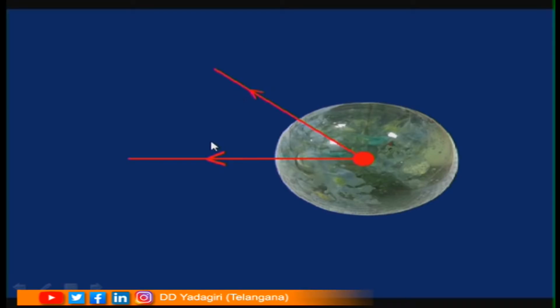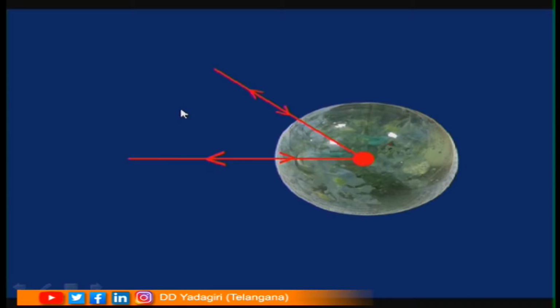If you extend these 2 light rays backwards, they are going to meet at the same point. So, we have extended the light rays. The image is virtual. Actually, they are not meeting, they appear to be coming from that point. So, you can find a virtual image at that point.